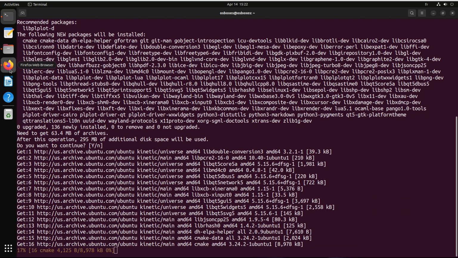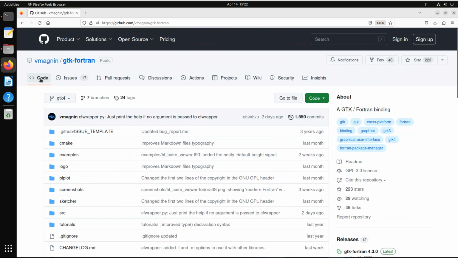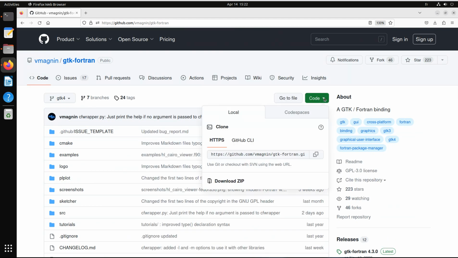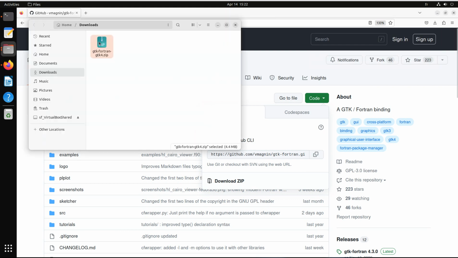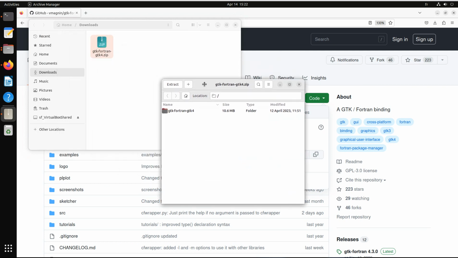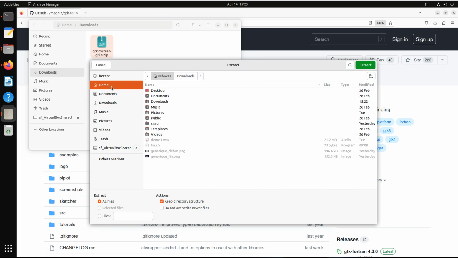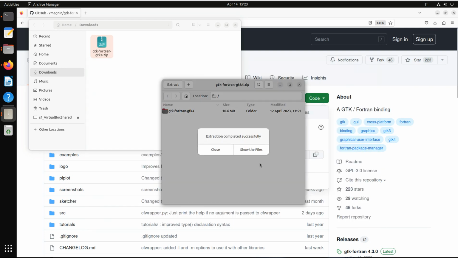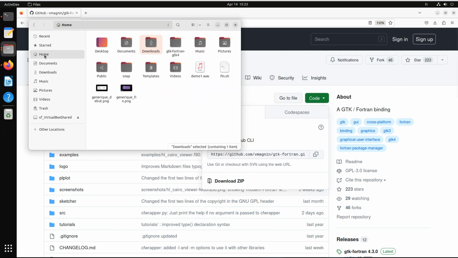In the meanwhile, we can have a look here in the code tab of GitHub. I won't use my GitHub account, but just download the zip with all the source files of gtk-fortran. So here, this is the zip. Let's open it with an archive utility, then we can extract it into the home directory. Okay, close. Let's go into the home directory.